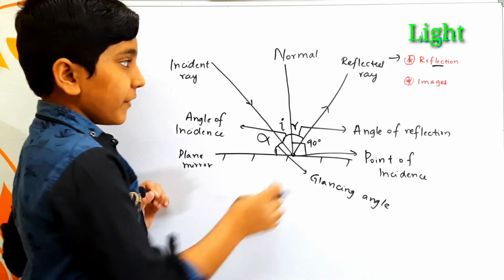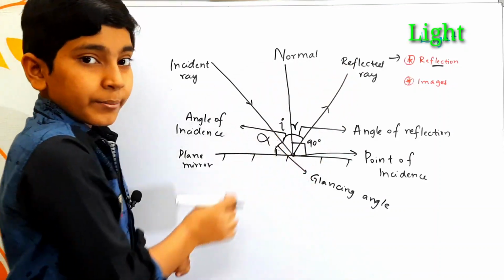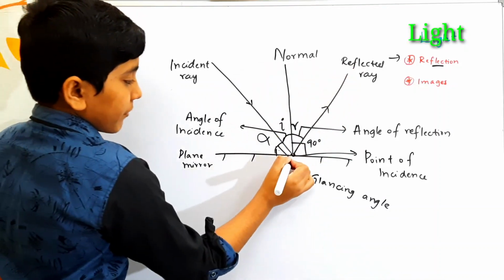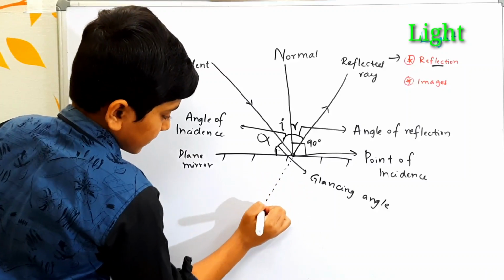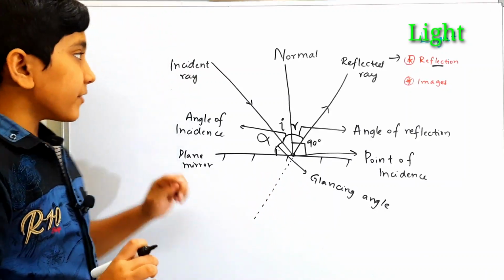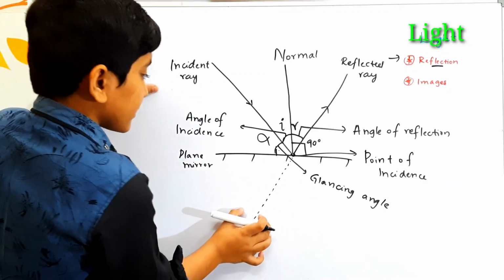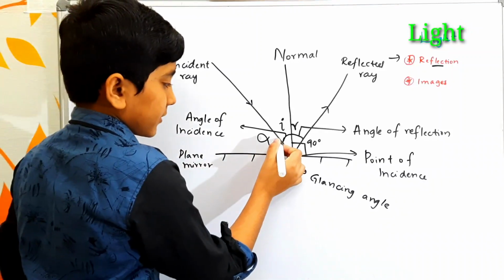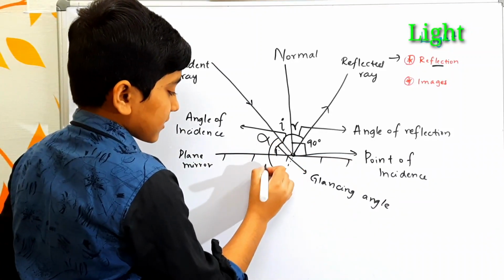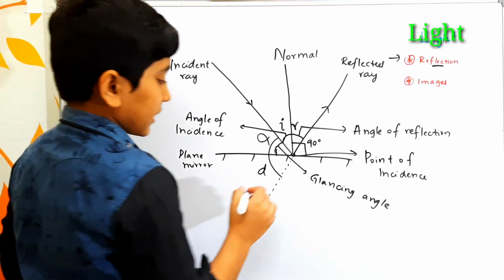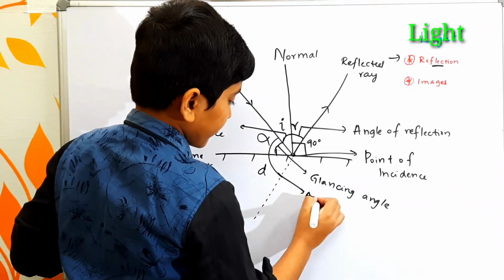And next, if we produce this reflected ray behind this mirror, we will get an image somewhat like this. And the angle found between the incident ray and the produced reflected ray like this here is called the angle of deviation, represented with D.